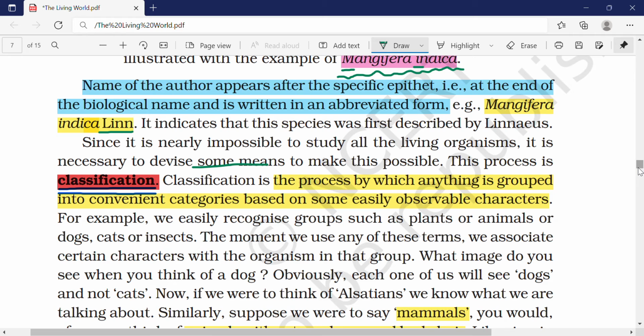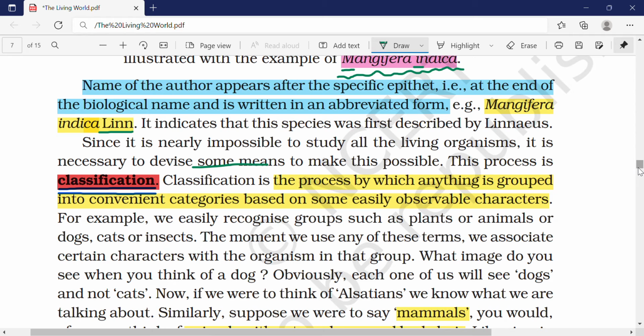When you group different organisms based on some observable characters, an easy example is organisms with wings, organisms with four legs, and organisms with six legs.